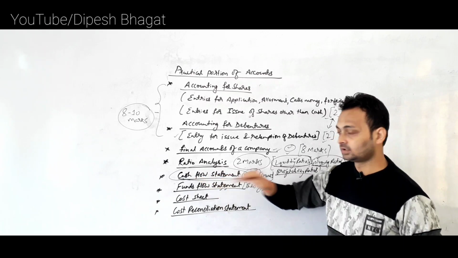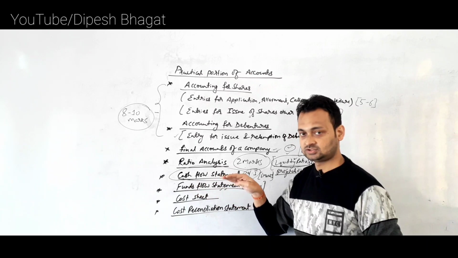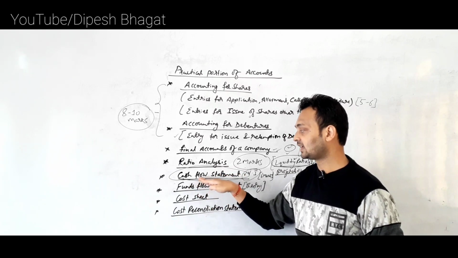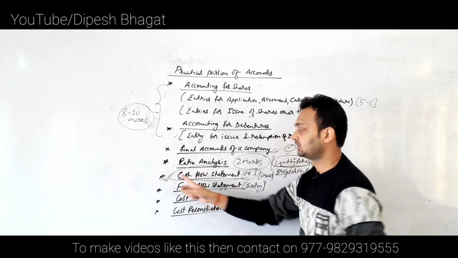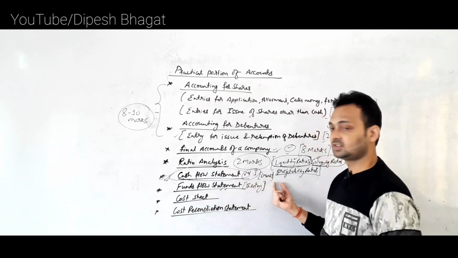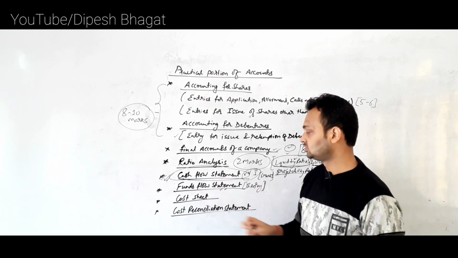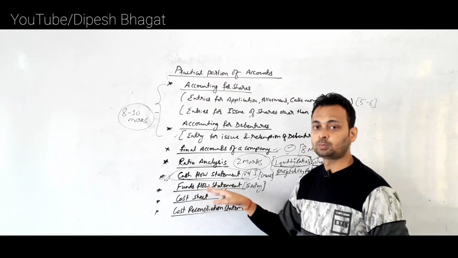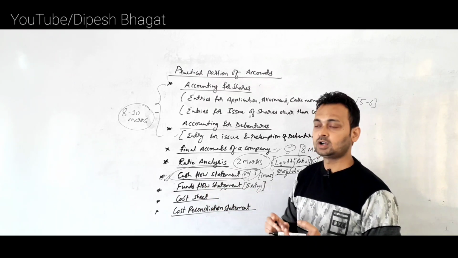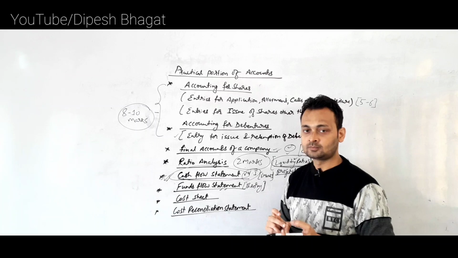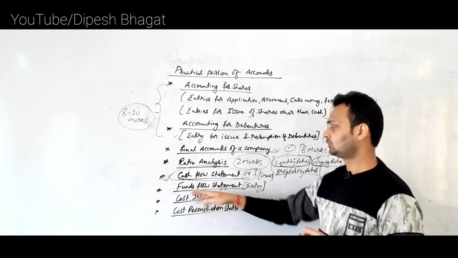So if you are in a dilemma about which chapter to prepare for practical, cash flow statement or funds flow statement, this is one of the most important chapters for the 6 marks part. Clear? And in funds flow statement you may practice 1 to 2 questions, but give more priority to the theory part. Clear? Such as what is funds flow statement, what do you mean by funds from operation, what do you mean by funds flow. That type of questions may be asked from the funds flow statement.